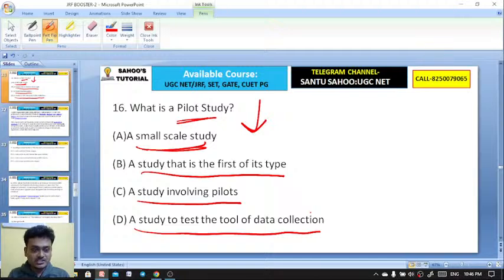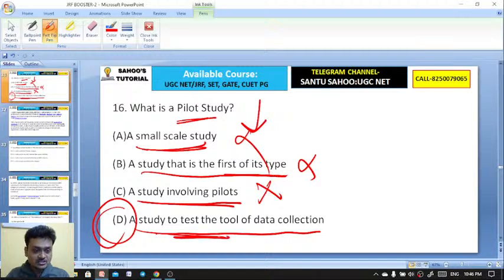What is a pilot study? It's a small scale but feasible study. So it's not a study that is the first of its type, and no, it's not a study involving pilots. Well done, Gaurav. It's a study to test the tool of data collection. To test the tool of data collection is a pilot study.